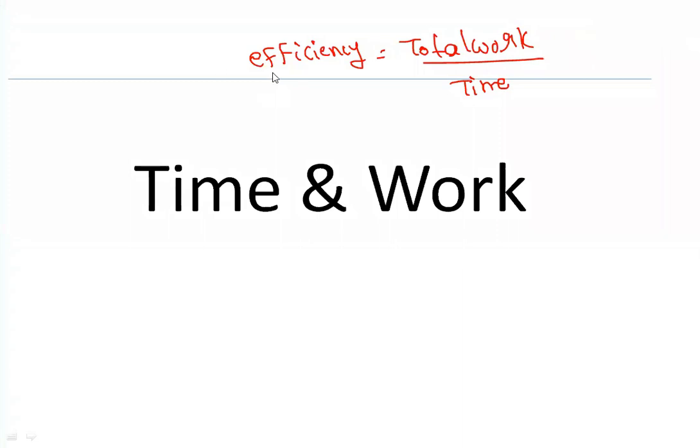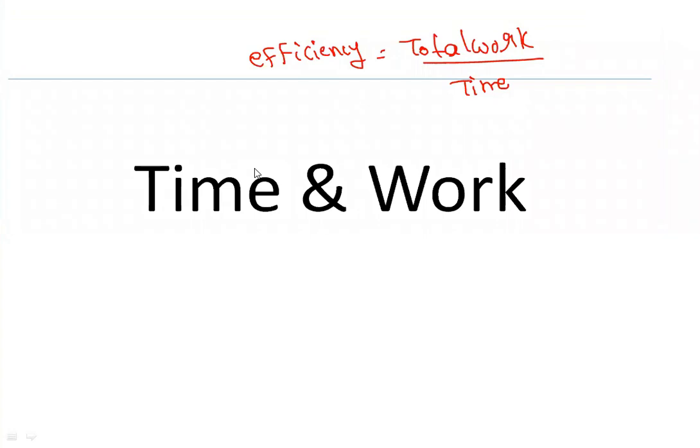So work means whatever the task that is allocated to the person. That is mentioned in the question. They will not mention what the total work is in the question. They will mention the time taken by the person to complete the work. Based on that, we have to find out the efficiency, and we can use the storyline of the question to find out. In questions of time and work or pipes and cisterns, there is a fixed process to solve, guys. I will tell you the fixed process after the explanation of the basic concept is done. Please follow the same. Depending upon the storyline, the questions are categorized into different kinds.